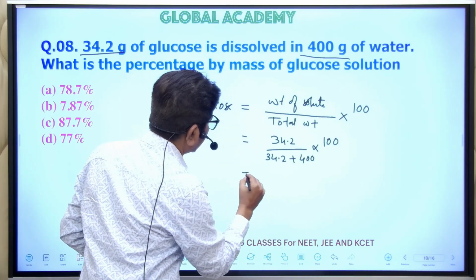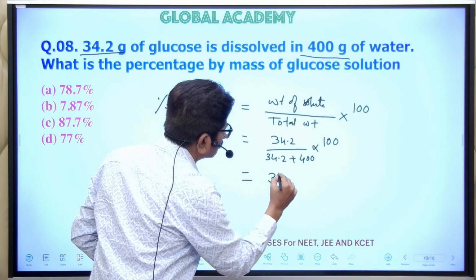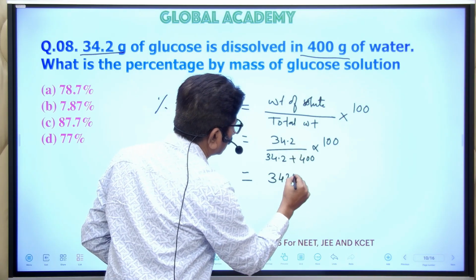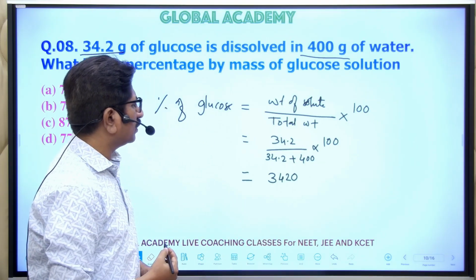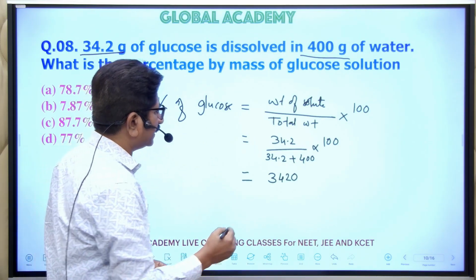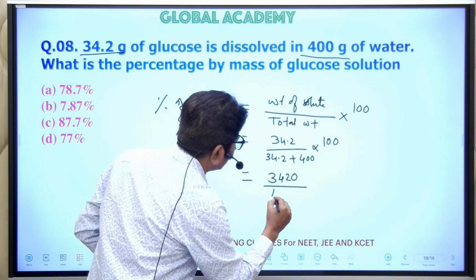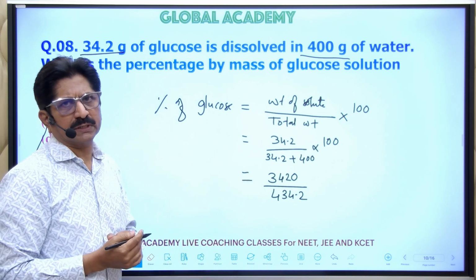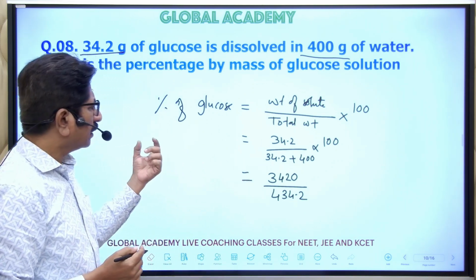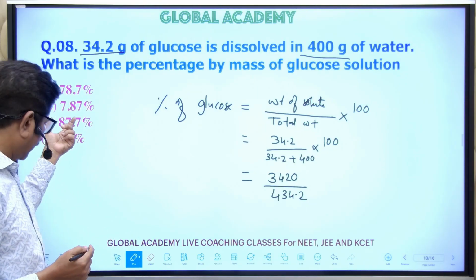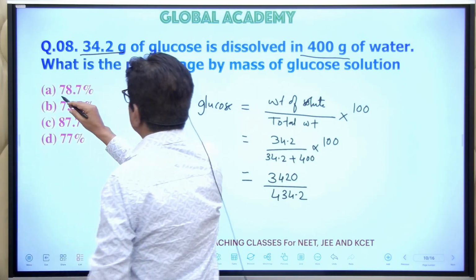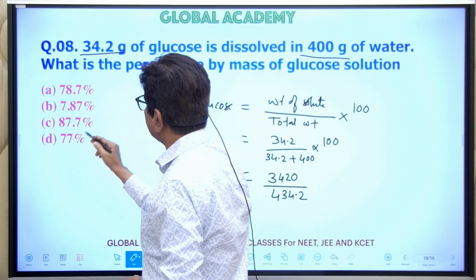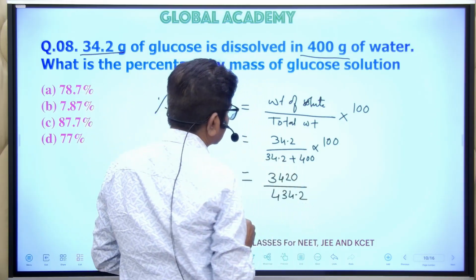So which is equal to 3420 divided by 434.2. Now you have to calculate the answer. Here you have to see the answer. Important is the answer. See the answer: 78.7, 7.87, 87.7, 77. So these are the options as given.